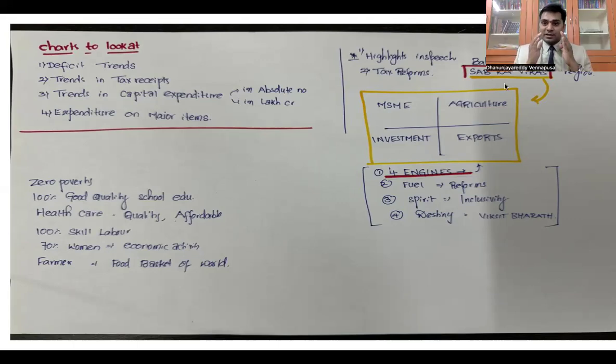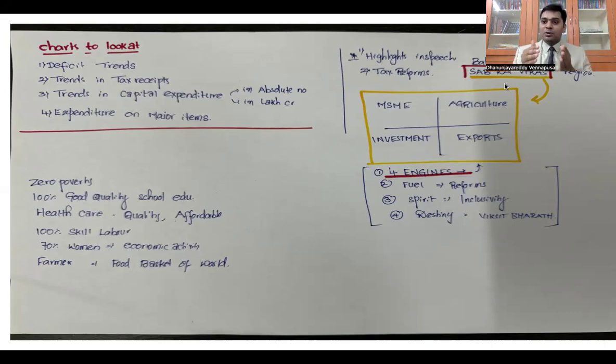Now it is considered just like a bus going from one place to its destination. So we are in a bus. Imagine that the bus wants some engine, some fuel, some spirit. What is driving that bus? And the next one is what is the destination that the bus has to reach. So the engines that the finance minister said for this bus is four. It is a 4-engine vehicle. Agriculture, MSMEs, investments, exports. So the destination is we have to reach by 2047, Viksit Bharat. Further, the fuel is the reforms that Government of India has got. The spirit is inclusivity. So this is how we have to look.